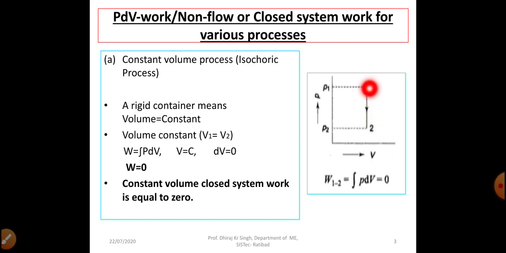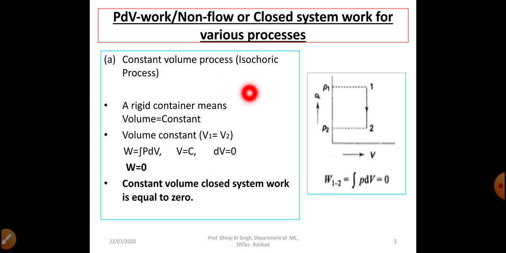The value of volume V1 will be equal to the value of V2, means the volume at point 1 and point 2 will be the same. That's why this is known as constant volume process.